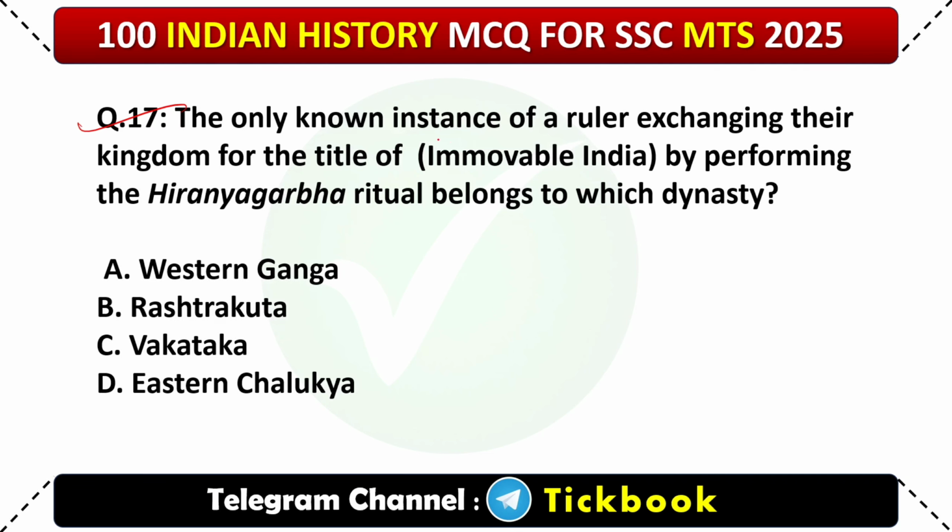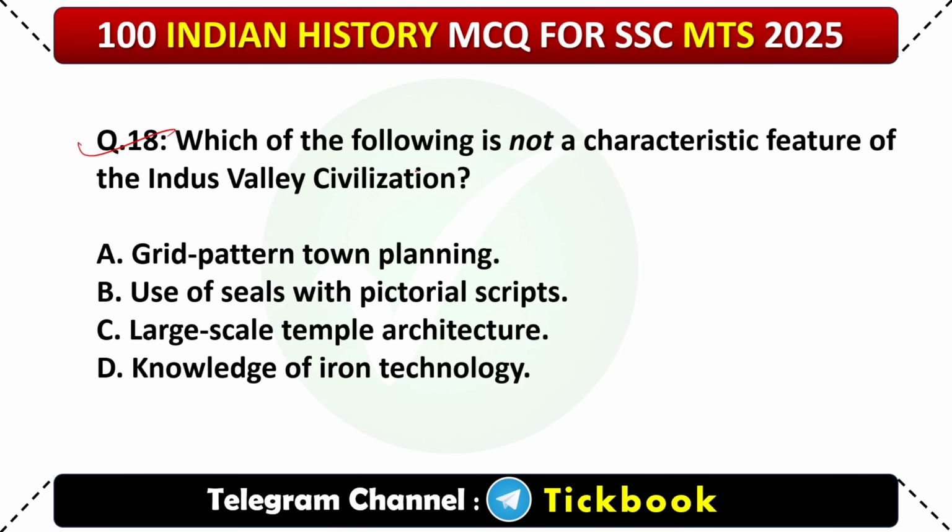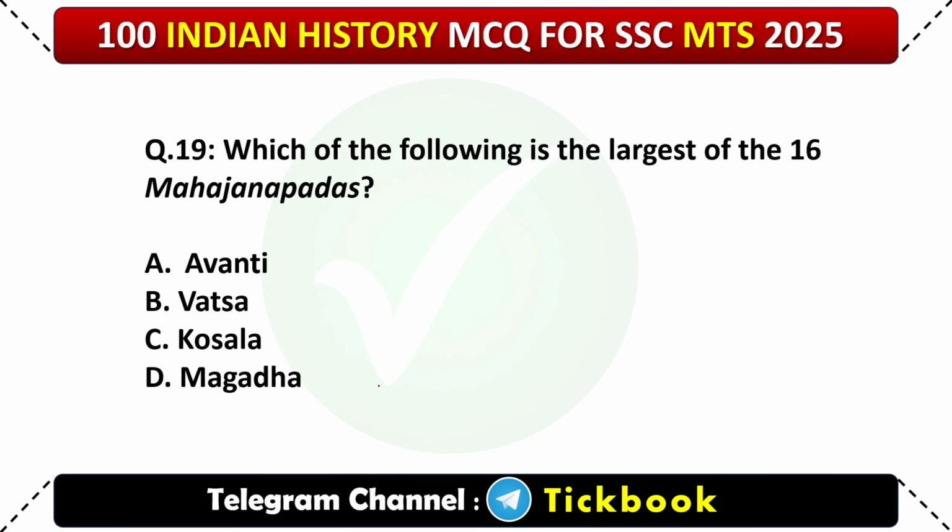17. The only known instance of a ruler exchanging their kingdom for the title of immovable India by performing the Hiranyagarbha ritual belongs to which dynasty? Option B. Rashtrakuta. 18. Which of the following is not a characteristic feature of the Indus Valley civilization? Option number D. Knowledge of iron technology.